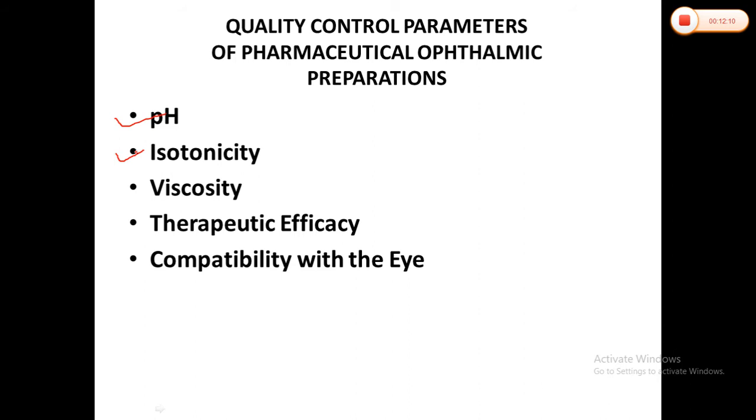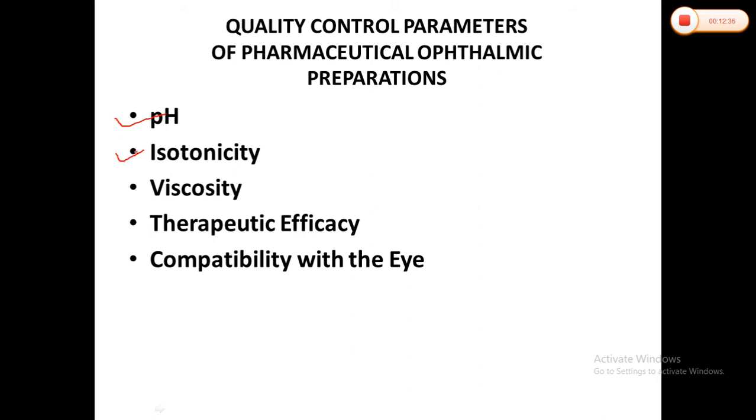I will not go into detail about that, but why isotonicity is very important. As we know, and as we have already discussed, the eye can tolerate tonicities equivalent to a range of 0.6 to 2% of NaCl without discomfort. So that isotonicity has to be maintained.